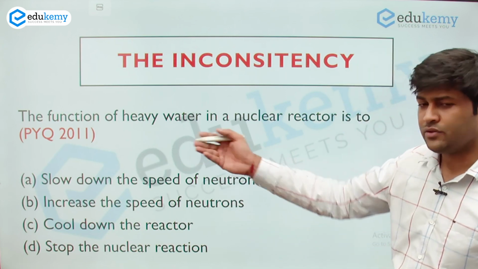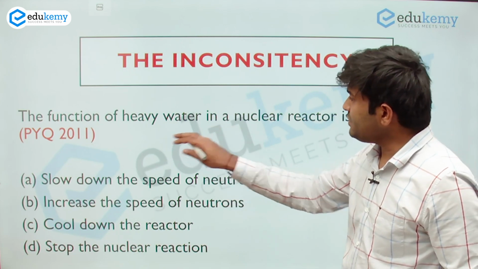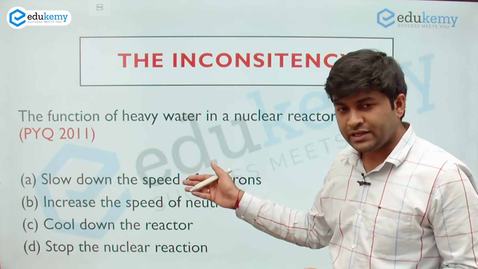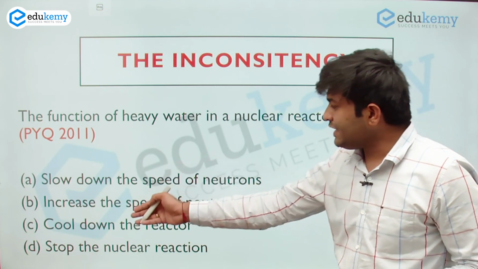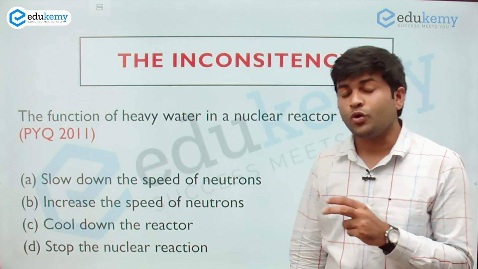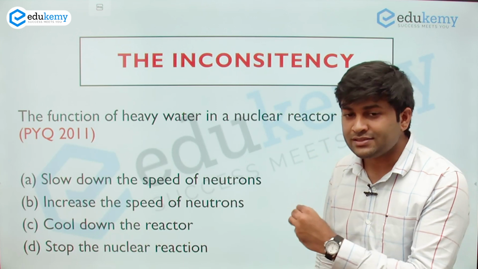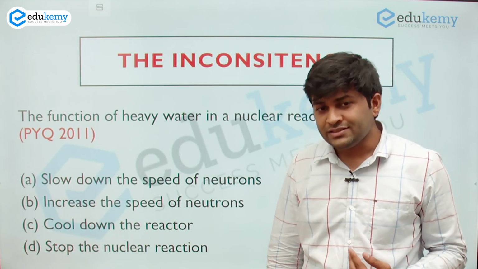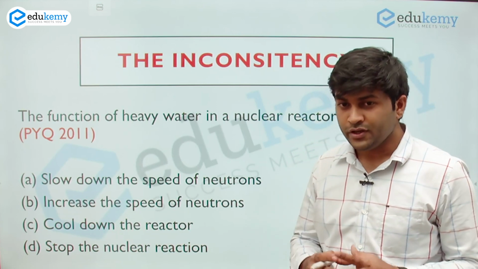For example, in a 2011 question, the question says that the function of heavy water in a nuclear reactor is to, statement A and B say either slow down the speed of the neutron or increase the speed of neutron. So in such questions where contradictory statements are present, most probably your answer lies between these two statements, and here the answer is A, that is slow down the speed of neutron.